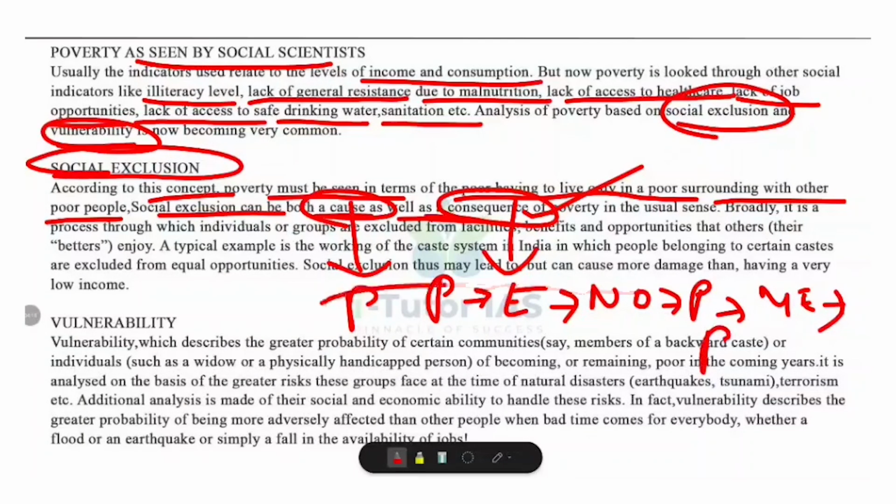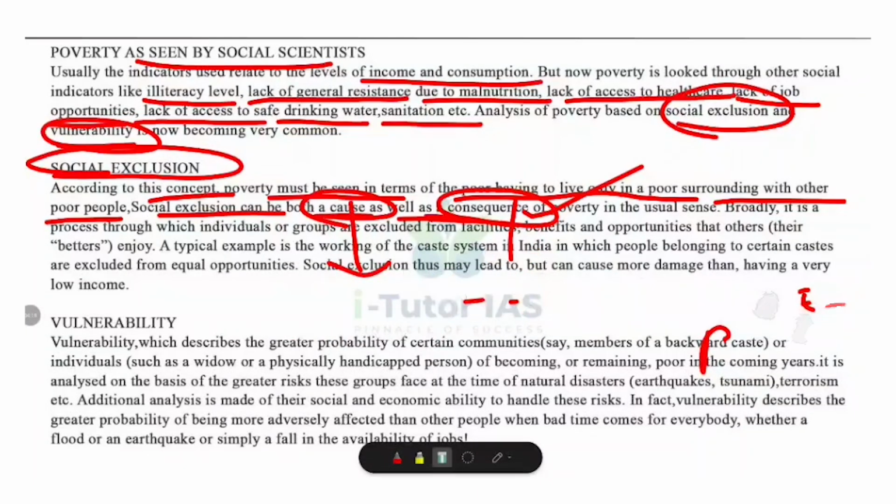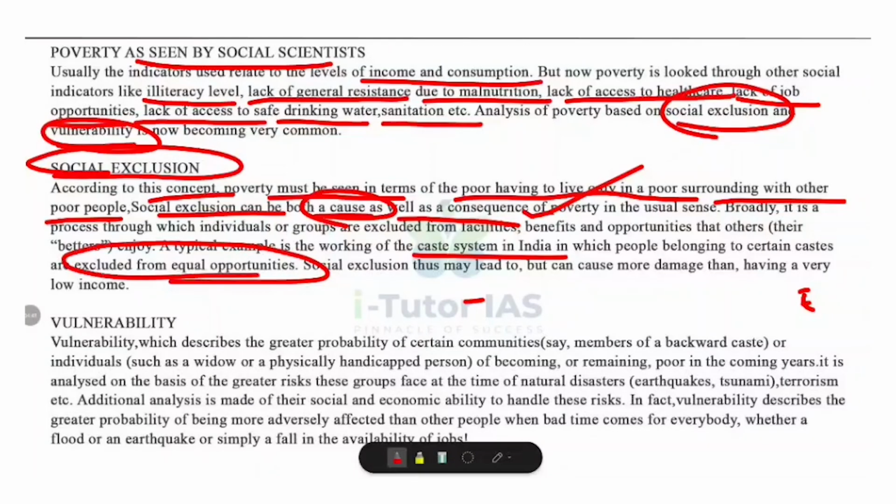For example, the caste system in India. In traditional society, people from certain castes were not allowed to go to school, take government jobs, use village wells, enter temples, etc. Even if they worked hard, they were kept outside the circle of growth. So their poverty was not just due to lack of income, but because of denial of equal opportunities.